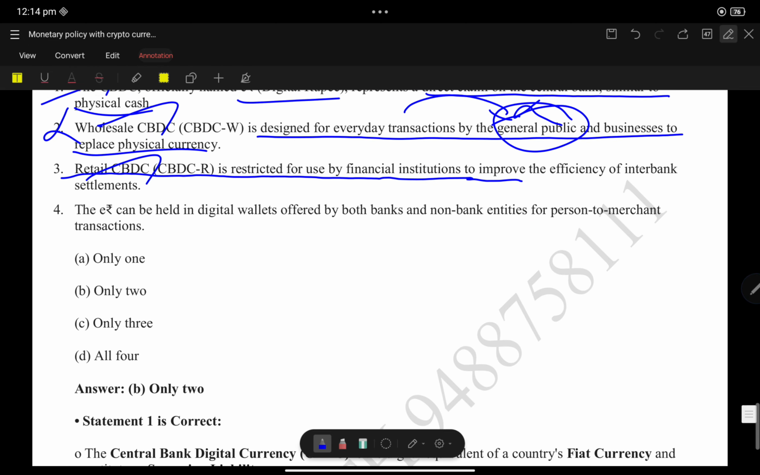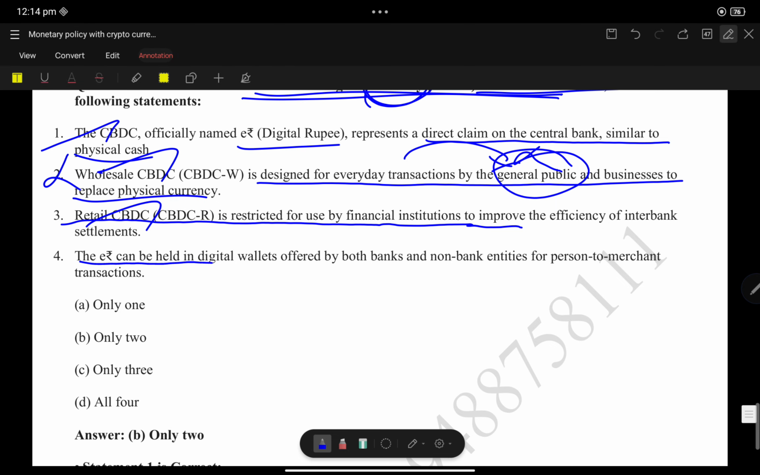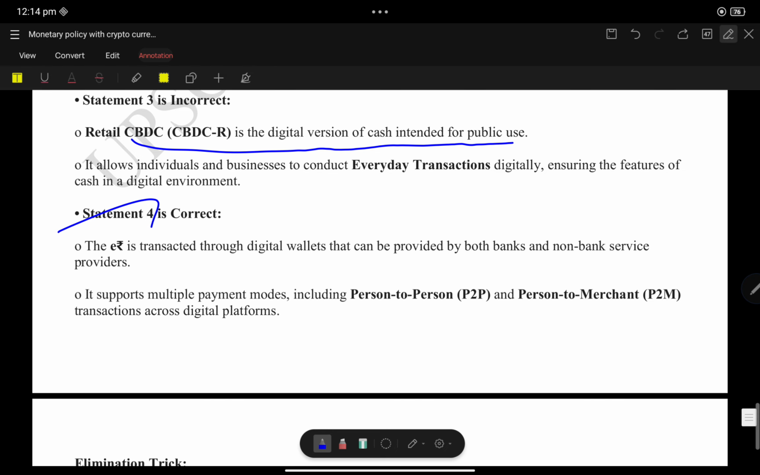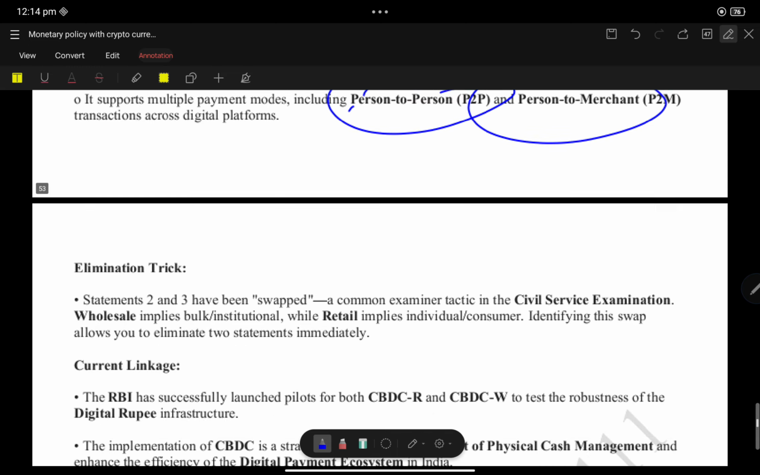So statement 4 comes. The e-rupee can be held in digital wallets offered by both banks and non-bank entities, for person to person and person to merchant transactions. See, statement 4 is correct. The e-rupee is transacted through digital wallets that can be provided by both bank and non-bank services, for person to person and person to merchant services also.